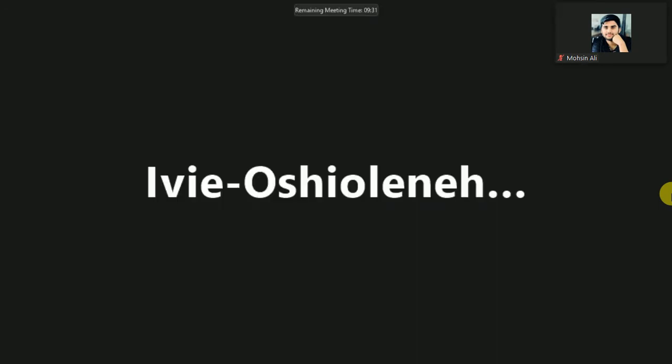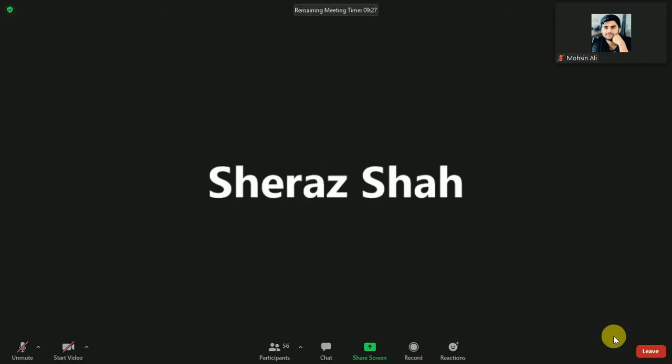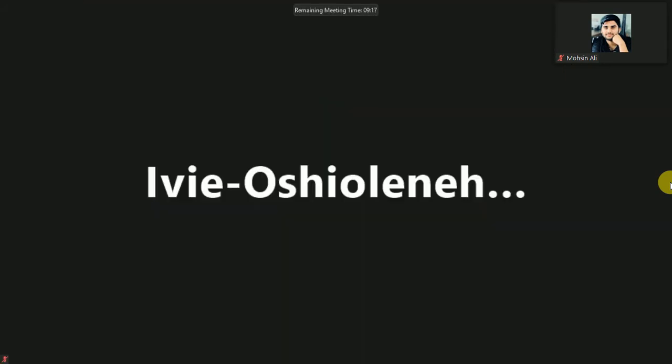If you don't have the 2 rupee coin, what can you use to measure? Silent please. If you don't have the 2 rupee coin, what should be used? Any coin you can use. It means the size should be equal to the 2 rupee coin. You know, every coin in every country is a different size.